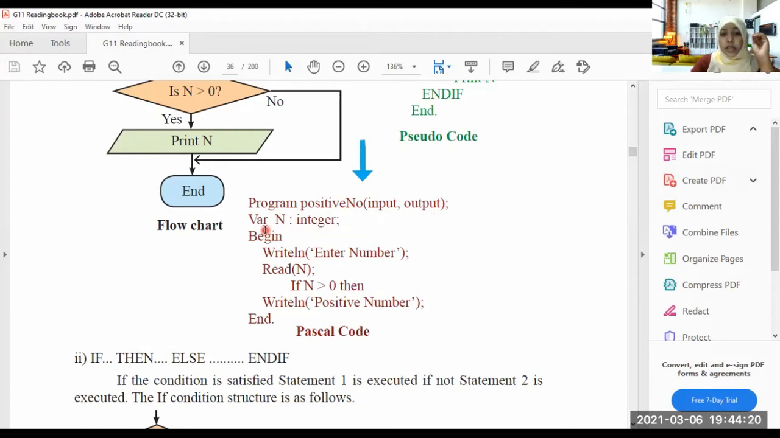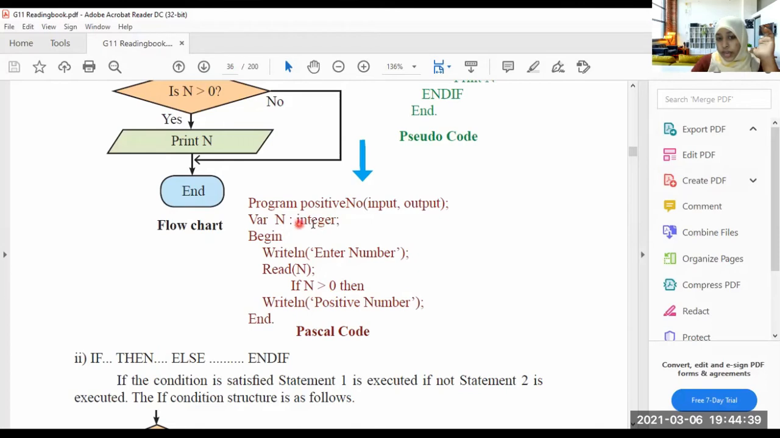Okay, right. Then var. Var means variable, as you know. Var n: there is a variable called n, and it is an integer. The n is an integer.